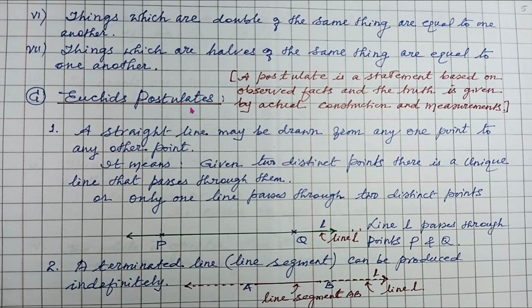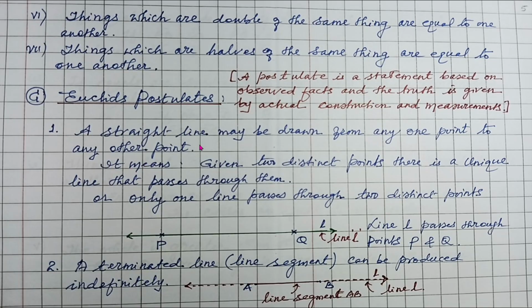Remember that. Now Euclid's postulates. Now what is a postulate? A postulate is a statement based on observed facts, and the truth is given by actual construction and measurement. So there is no logical proof, but by actual construction and measurement we can prove or explain the postulate. Now what are the important postulates given by Euclid?